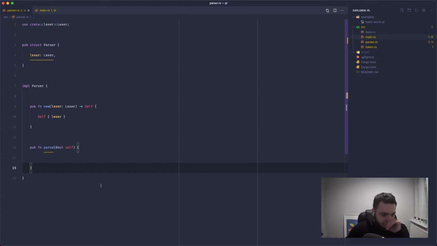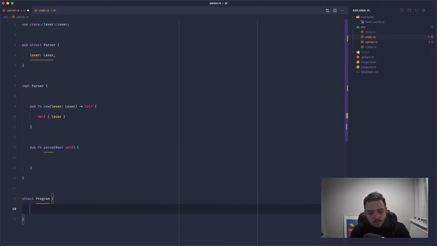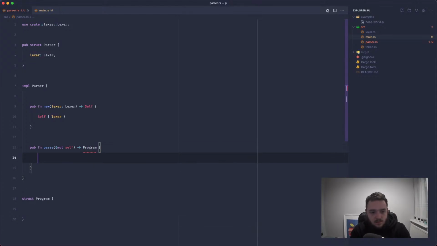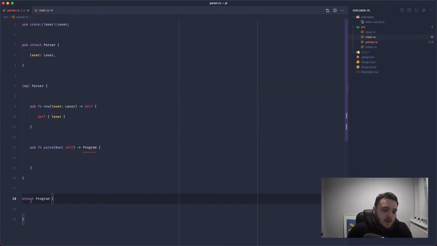Perfect. Let's also create another struct inside of here called program, and this is going to hold our AST. And parse is going to return a program. And first things first, we're not actually returning a program.